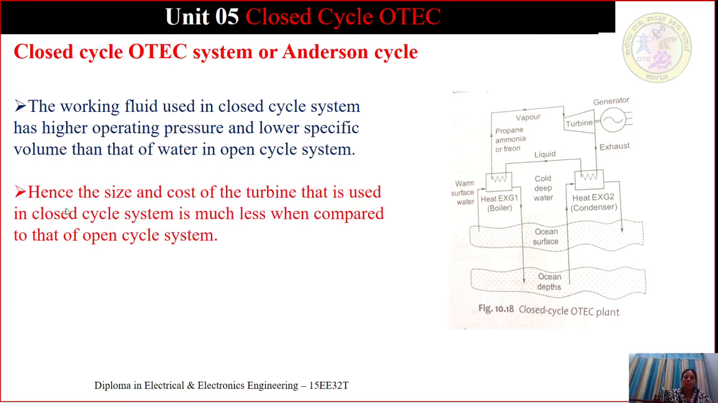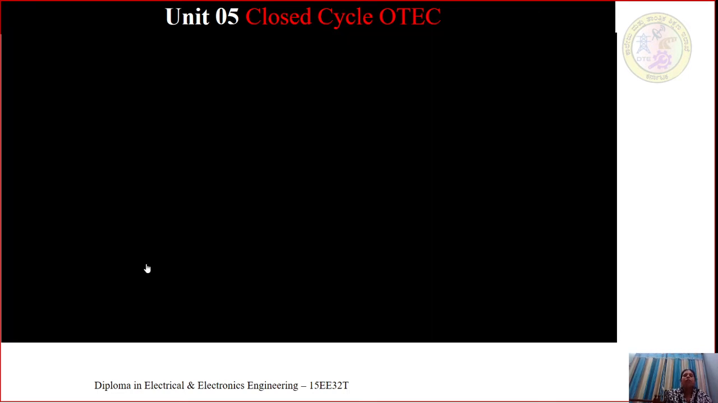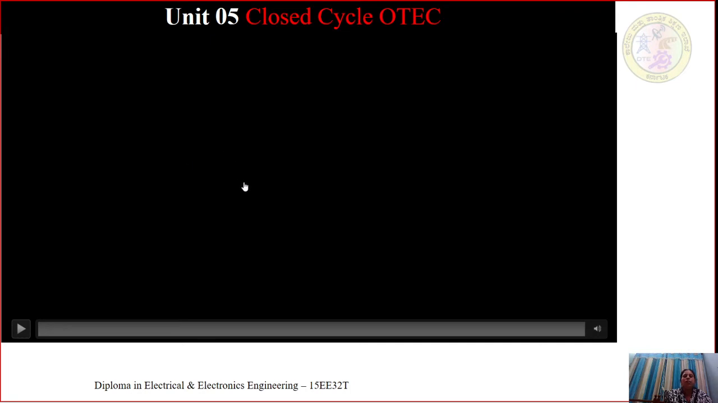Hence, the size and the cost of the turbine that is used in the closed cycle system is much less when compared to the open cycle system. So the size and cost of the turbine in the closed system are lower when compared to the open cycle system. Now we'll see a small video.